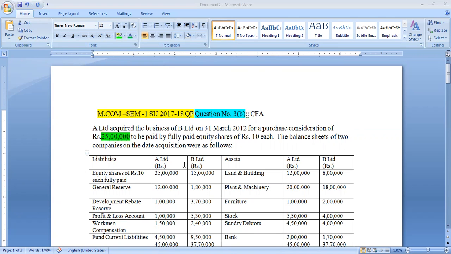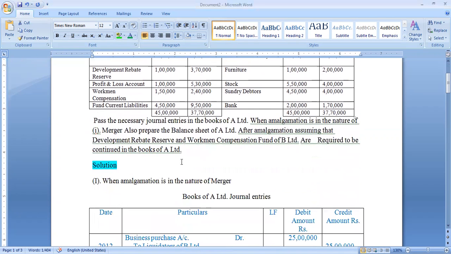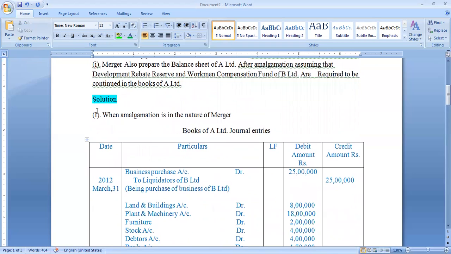Here we have the balance sheet for A company and B company. Next, additional information. Pass the necessary journal entries in the books of A Limited when amalgamation is in the nature of merger. Also prepare the balance sheet of A Limited after amalgamation, assuming that the development rebate reserve and workmen compensation fund of B Limited are required to be continued in the books of A Limited. Now, solution.